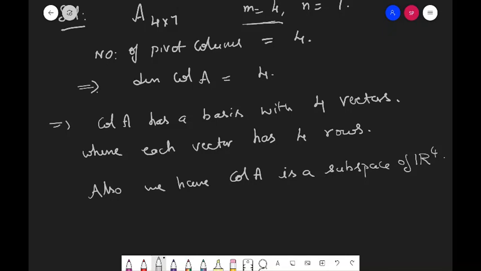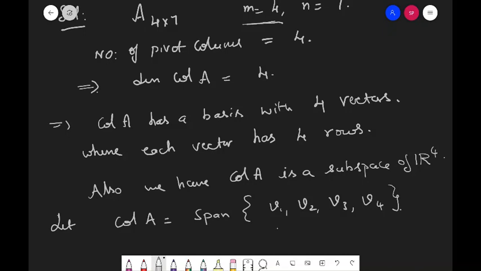Now, you cannot say Col A is nothing but R4. Col A is a subspace of R4, but you cannot say that Col A covers all of it. Col A has all the possible linear combinations of, let us suppose, Col A is equal to span of V1, V2, V3, V4.